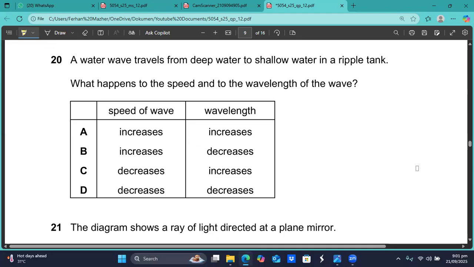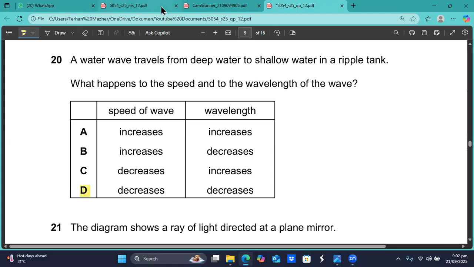Question number 20 is showing up on your screen now: a water wave travels from deep water to shallow water in a ripple tank. What happens to the speed and to the wavelength of the wave? In the shallow water, the speed is slower compared to the speed in the deep water, and the wavelength is smaller. As you go into the shallow water, the speed will decrease and the wavelength will also decrease. This is a basic concept.